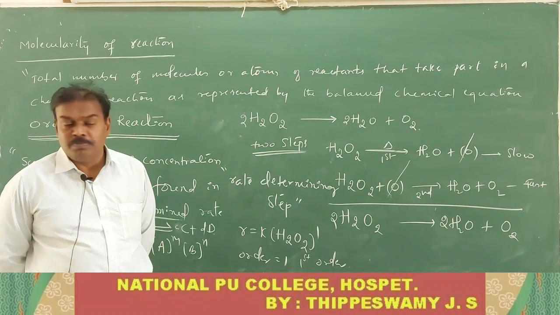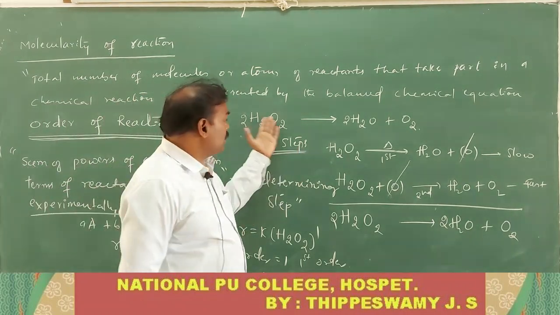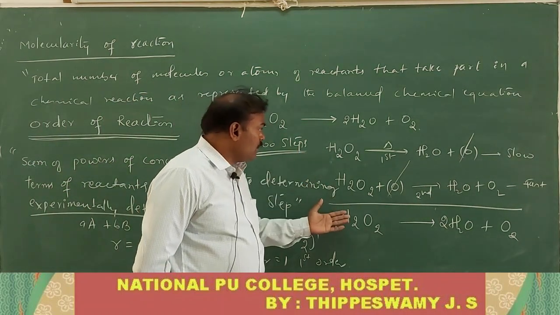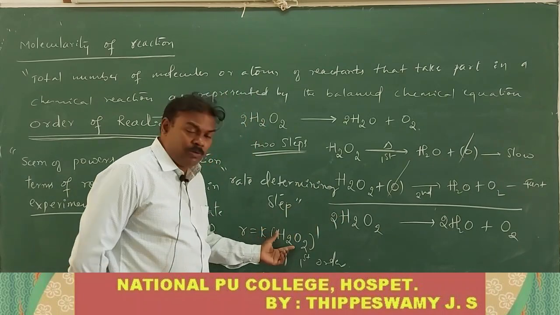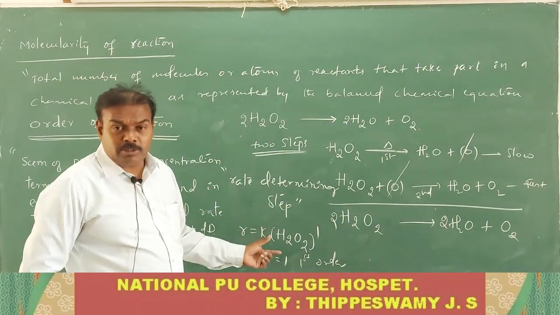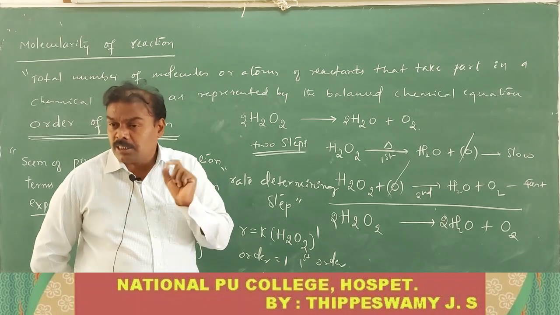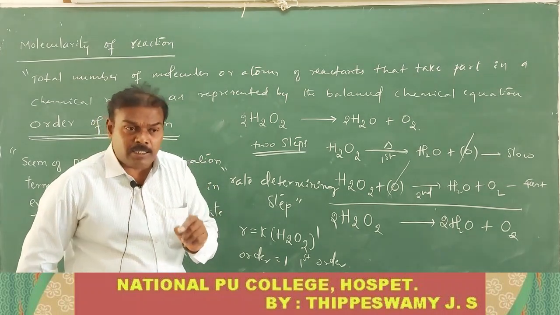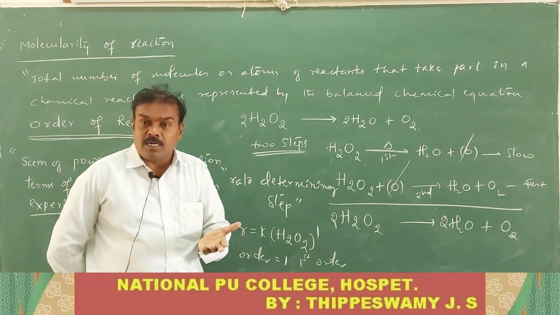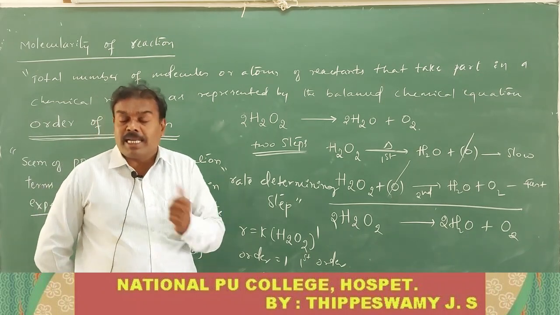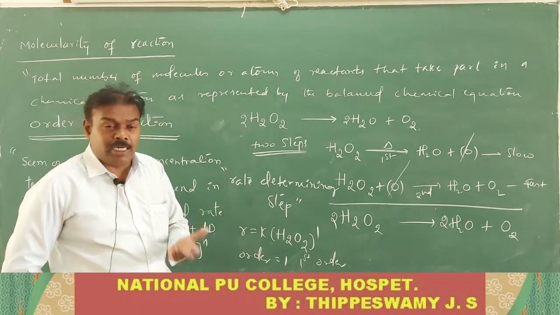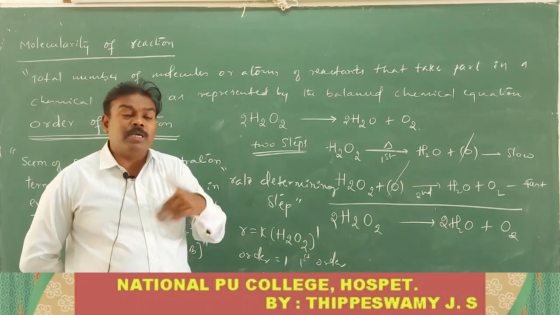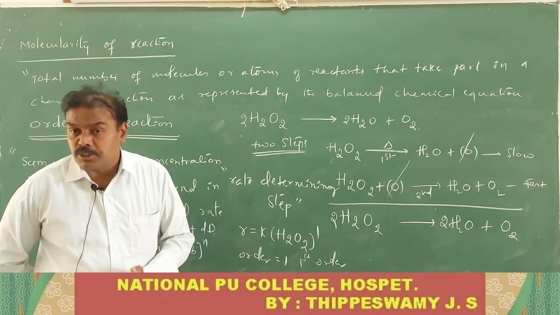Here you see that in this equation, the order of reaction with respect to hydrogen peroxide is 1 only. The overall order of reaction is also 1. The order of reaction with respect to the given reactant is the power to which the concentration of the reactant is raised in the experimentally determined rate equation.